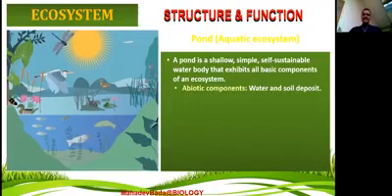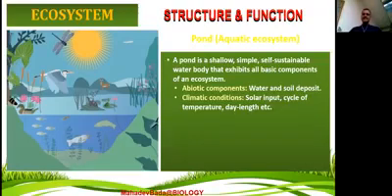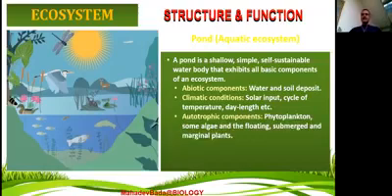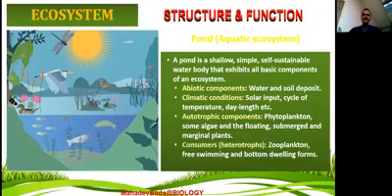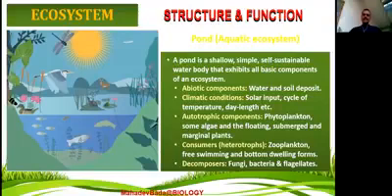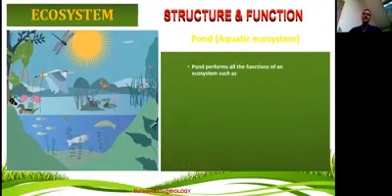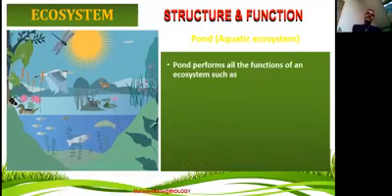It has abiotic components, water and soil. It has climatic conditions: solar input, cycling of temperature, day length, etc. It has autotrophic components: phytoplankton, some algae, and the floating, submerged and marginal plants living there. It also has consumers: zooplankton, free swimming and bottom dwelling forms. Decomposers include fungi, bacteria and flagellates. Therefore, this is called an ecosystem. The pond performs all the functions of an ecosystem.